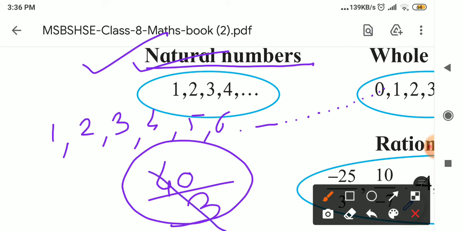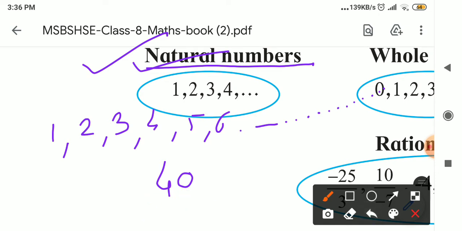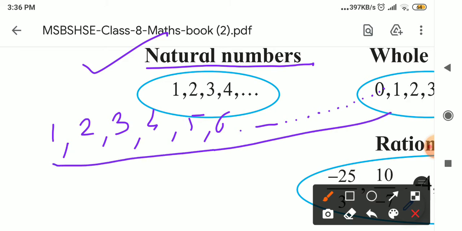So according to the definition, which is the natural number? The numbers which are 1 and more than 1 and so on. There is no end. Such numbers are called natural numbers. Now what is a whole number? Here it is in the corner. Next point is the whole numbers. So which numbers are whole numbers? If we add 0 to the natural numbers, then it is a whole number.